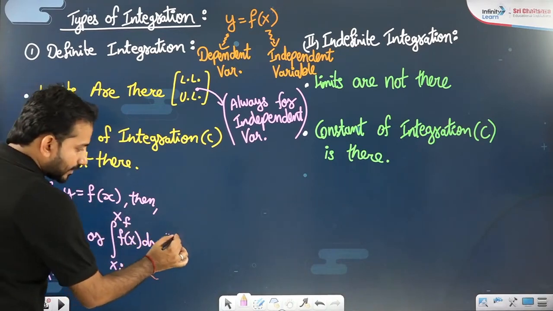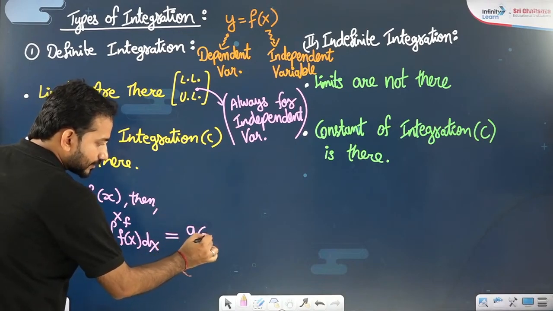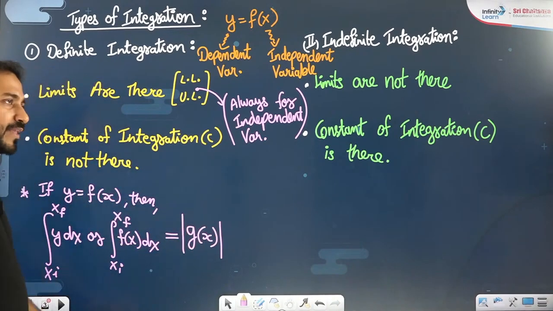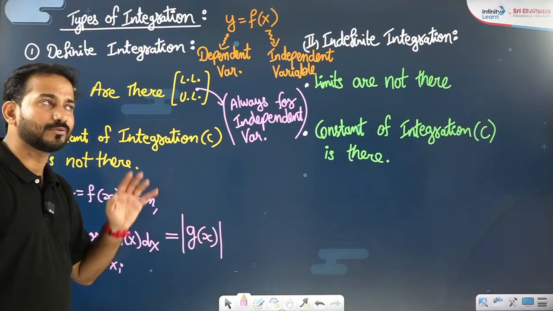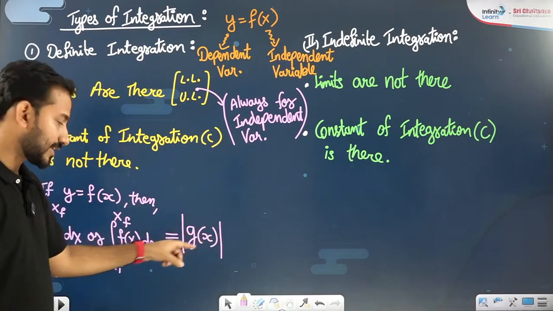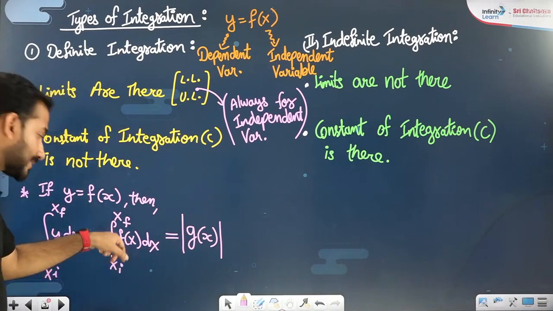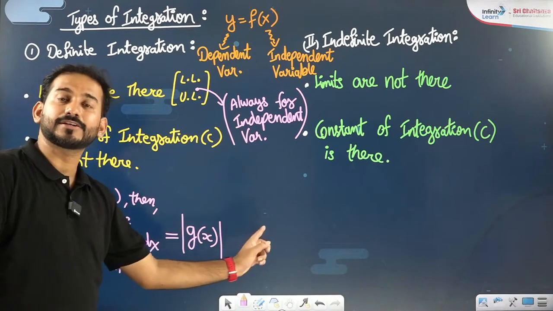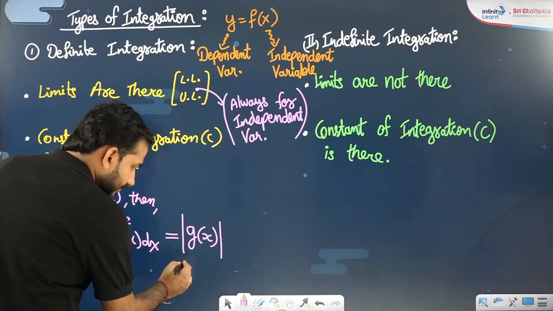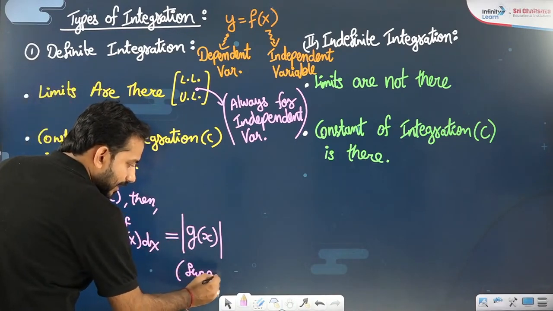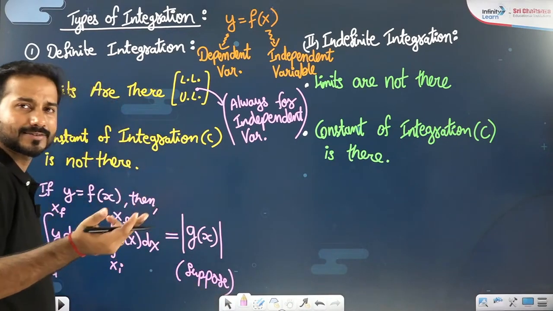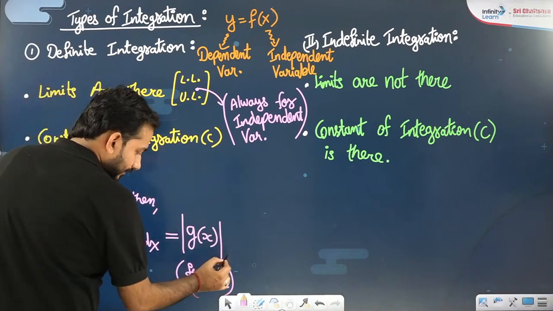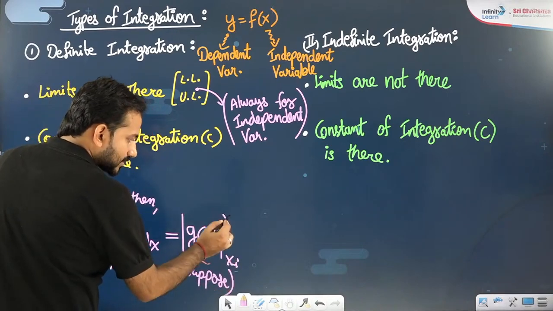So that will be equal to, suppose the answer is another function g(x). I am just writing the formula so that you understand; I will explain on the next slide. Suppose f(x) is the question, its integration g(x) is the answer. How to write the answer? Very easy, we will see on the next slide. But suppose it is the answer, then it will be from x initial to x final.